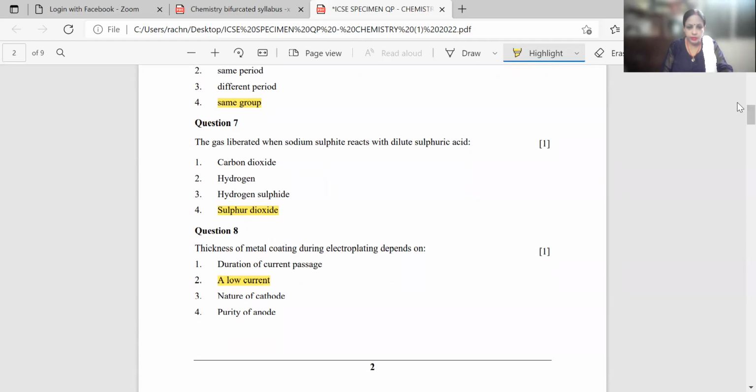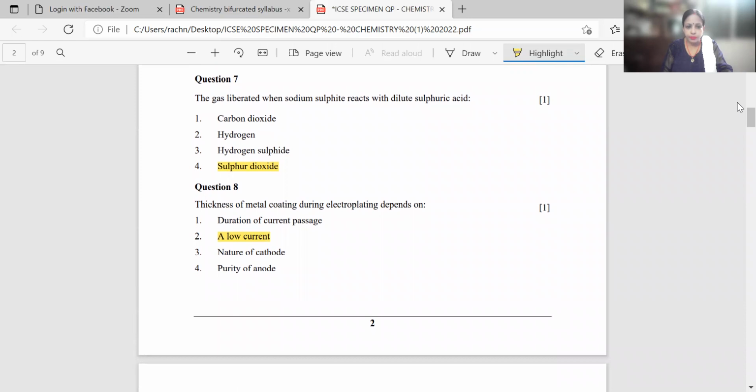Then comes the next question, question number 8. Thickness of metal coating during electroplating depends upon the duration of current passage, a low current, nature of cathode, purity of anode. Now here the correct option is your a low current, which is required for your electroplating.